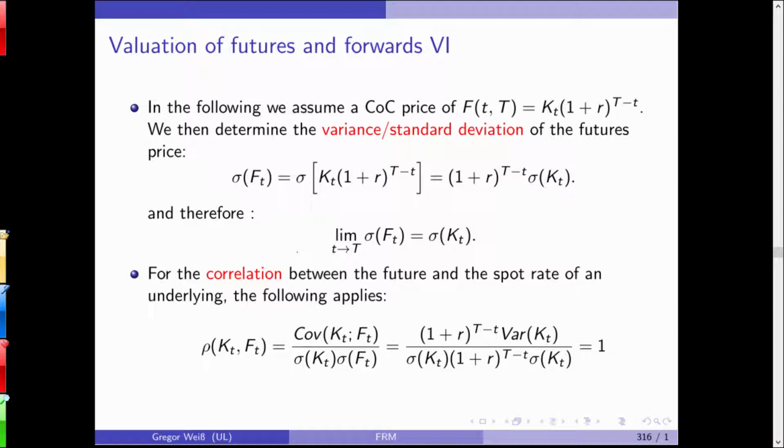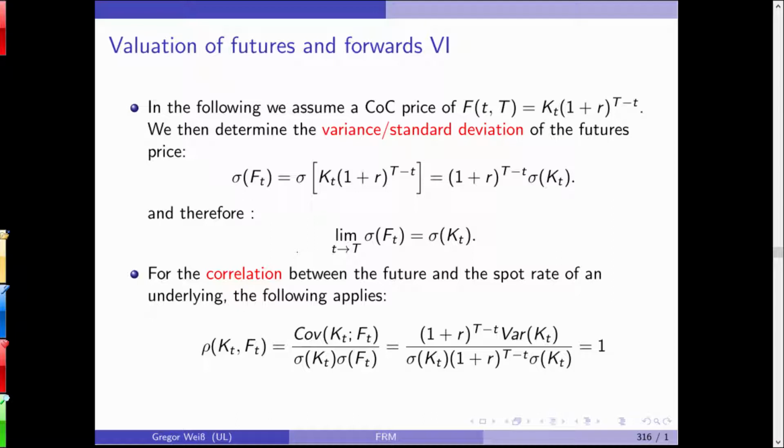Therefore, the limiting case of the volatility of the futures price, with the maturity remaining on the contract getting smaller and smaller, is just the volatility of the spot price. This shows you that in the end the futures price will show a volatility equal to the volatility of the spot price. No big surprise, because in the end the futures price will converge to the spot price.